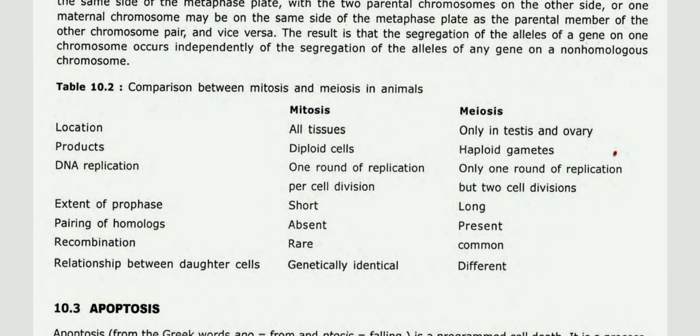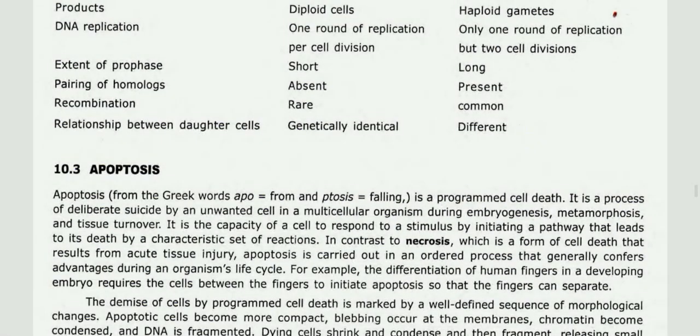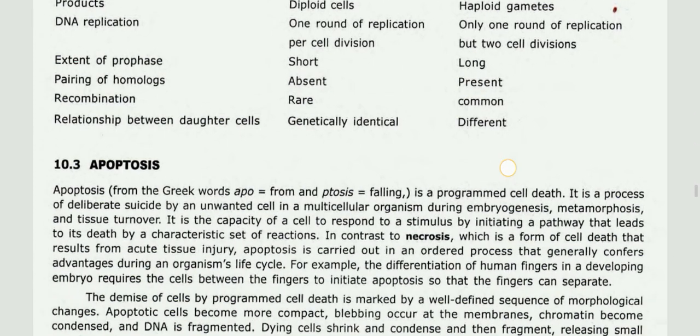The extent of prophase is short in mitosis, but it's long in meiosis. Pairing of homologs is absent in mitosis but present in meiosis. Recombination is rare in mitosis but common in meiosis. The daughter cells in mitosis are genetically identical, but it's different in the case of meiosis.